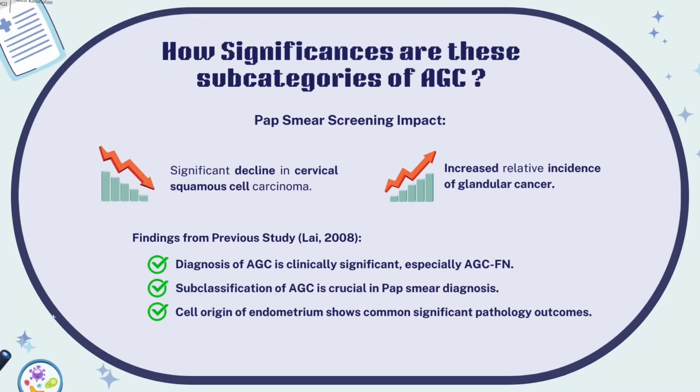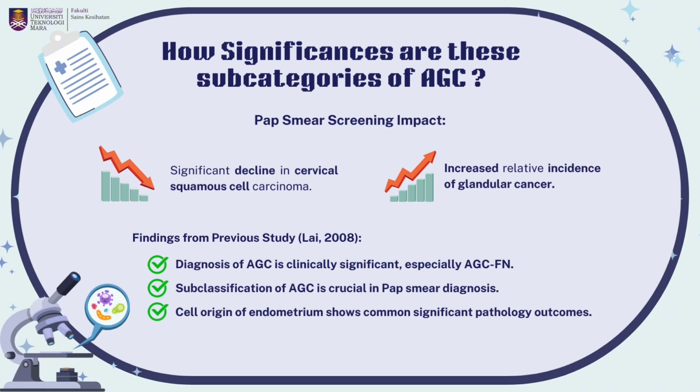Next is how significant are these subcategories of AGC. According to our main journal, the implementation of pap smear screening has increased the number of glandular cancer cases discovered. The ability to identify AGC subtypes is crucial since treating these lesions early on might give patients hope.